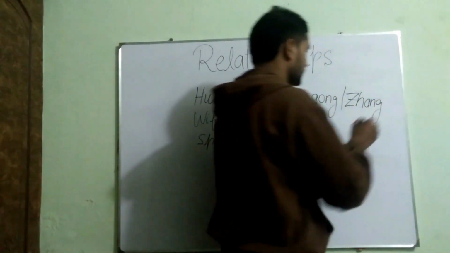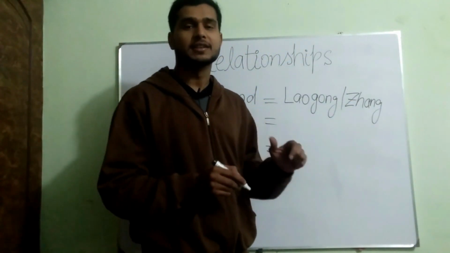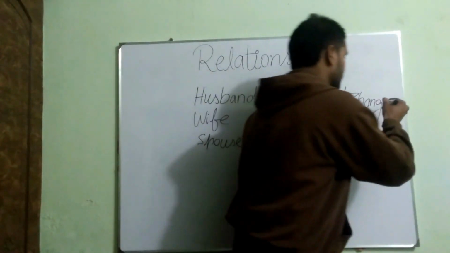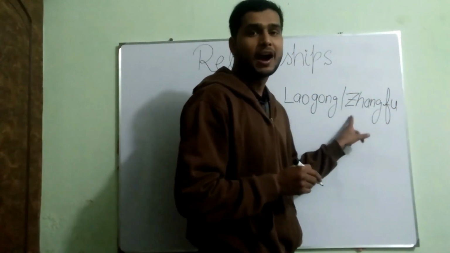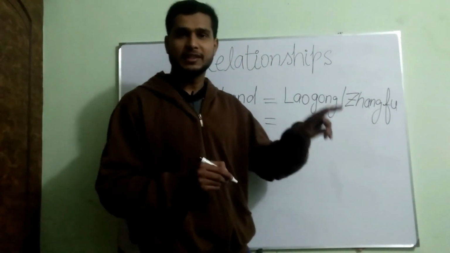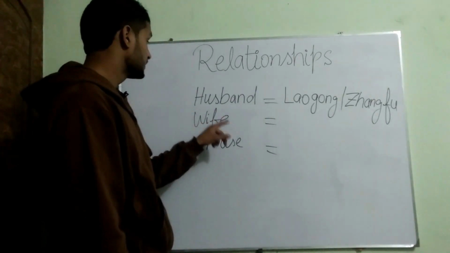Z-H-A-N-G, Chang. In Chinese, ZH is pronounced as ch, and it is chang. If I put F and U, it becomes fu, chang fu. Chang fu and lao gong both have the same meaning, that is husband. The second word is wife.